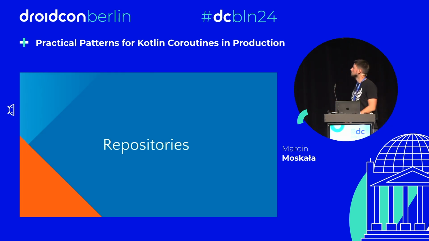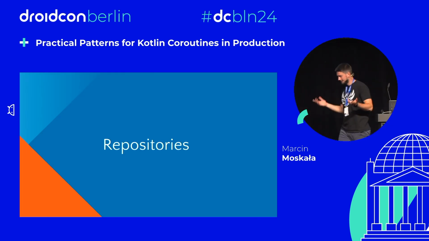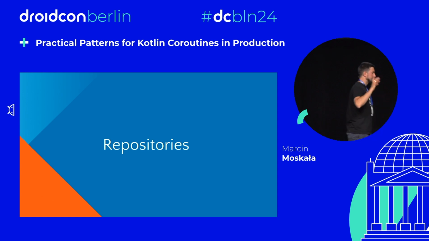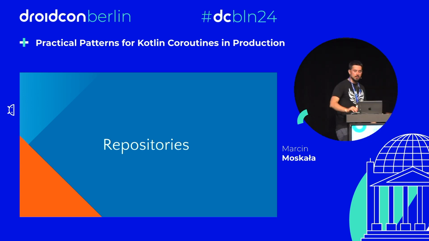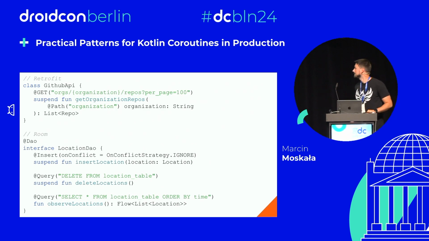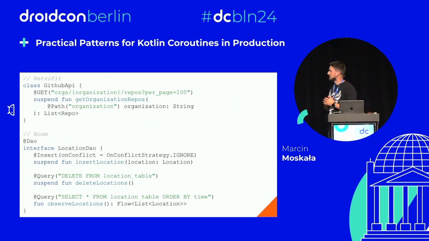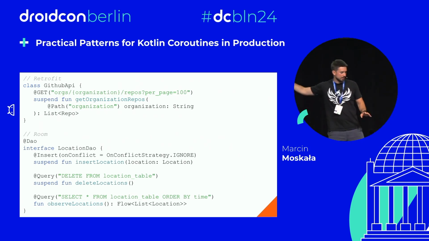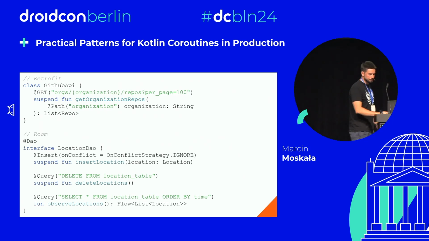Now I want to move to some toolbox functions that you might find useful in your projects. I hope you won't need this particular set of functions, because it is not needed if you have appropriate libraries that are supporting suspension and flow. If you do, you need nothing. You just use Retrofit, Room, libraries that have proper suspension. No problem whatsoever. Those patterns that I will show you are not needed at all.